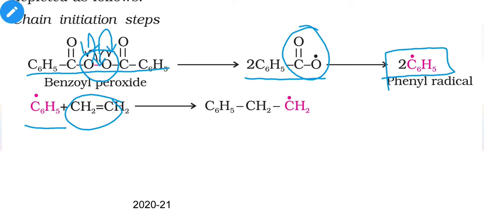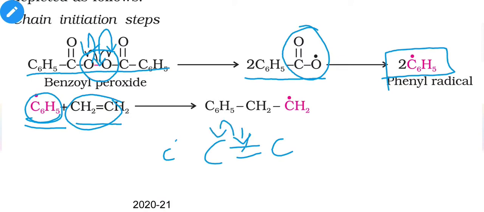So this phenyl radical will react with one of the ethene molecules. As we know, in ethene we have a carbon-carbon double bond, and because of the free radical effect from the phenyl radical, this phenyl radical will try to stabilize, and that's why it needs one electron, and then it will form a bond. So it will break this weaker bond, the pi bond, and both of the carbons will get their electrons.